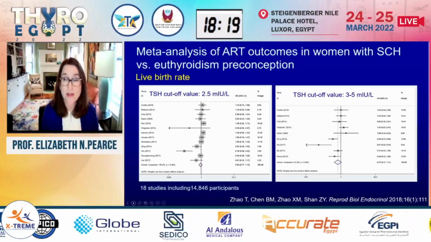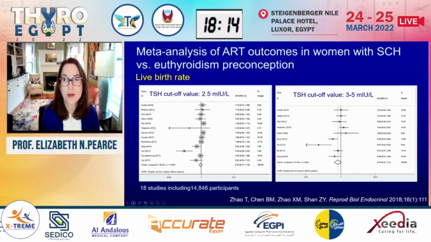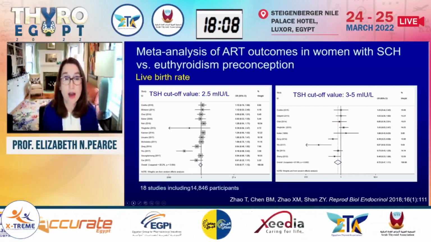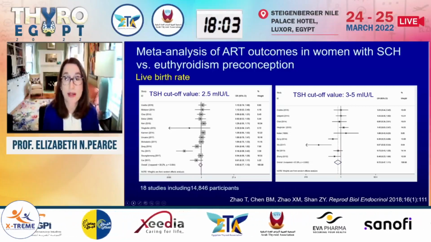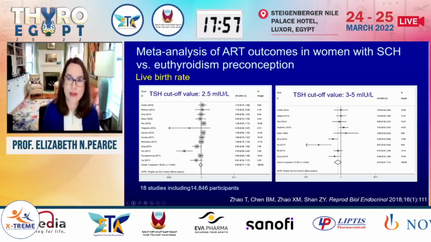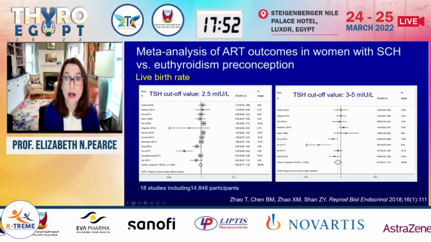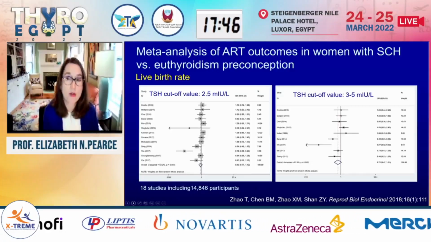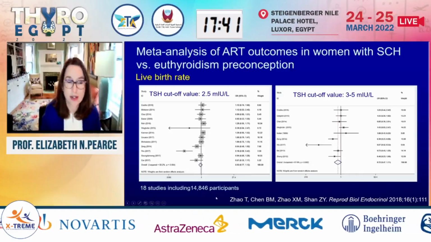They defined subclinical hypothyroidism in different ways in this analysis. So on the left side panel, this is looking at subclinical hypothyroidism, meaning free T4 that's normal with a TSH above 2.5, probably overdiagnosing. And the right-hand panel, I think probably more appropriately, using an upper limit for TSH somewhere in the range of 3 to 5. But no matter which way they slice this, there was actually no effect in this analysis of that subclinical hypothyroidism on live birth rates after ART, although I think if you look at the figure on the right, there perhaps is a little bit more of a signal of a trend in that direction with using the higher TSH cutoff.